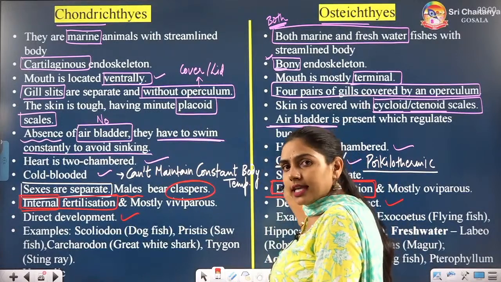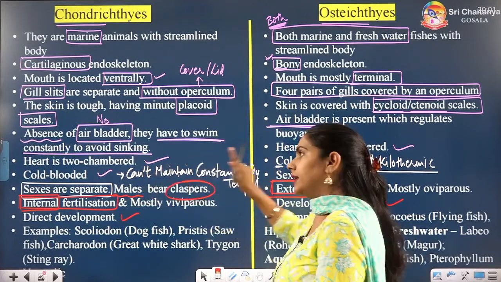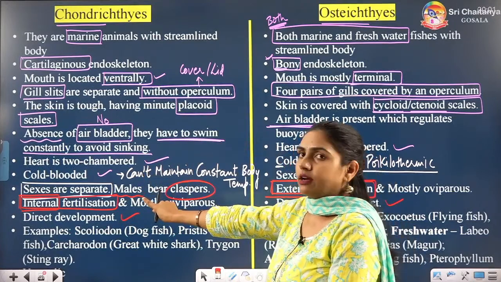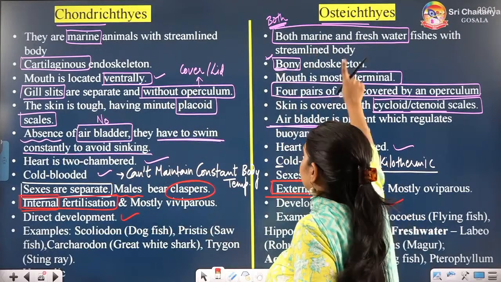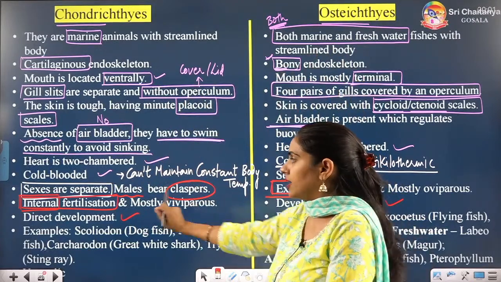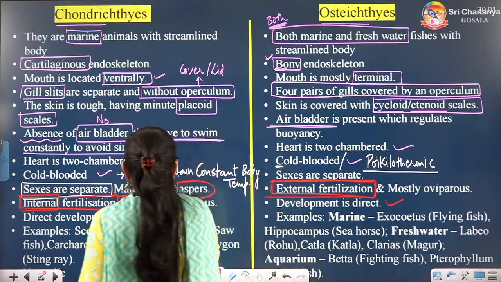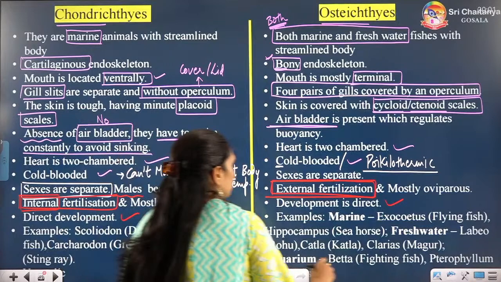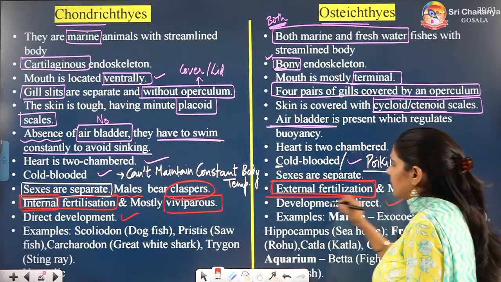Heart same, cold-blooded, both of them. Sexes separate, same. Fertilization different: internal fertilization, here it is external fertilization. Direct development, direct development. Mostly viviparous, mostly oviparous, very important.